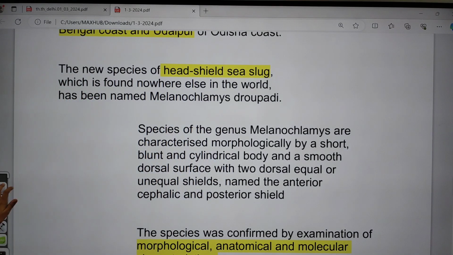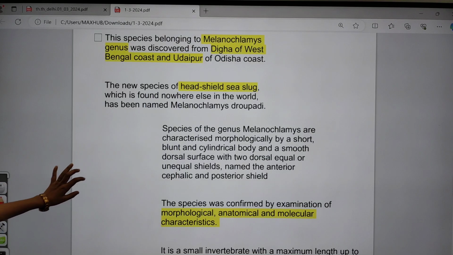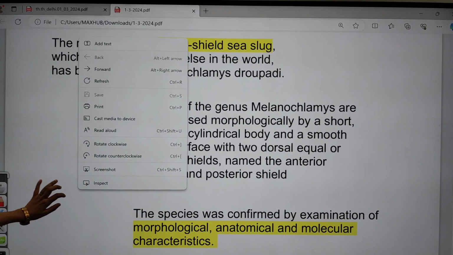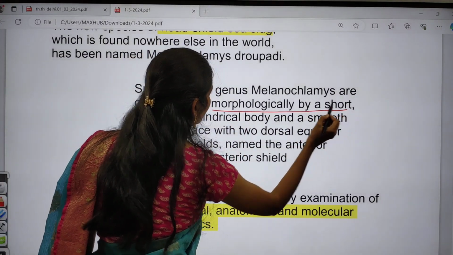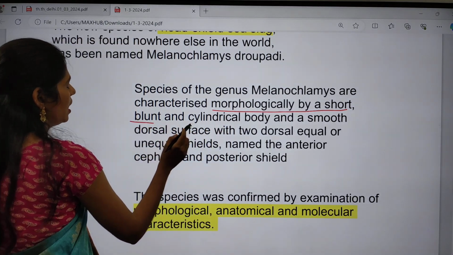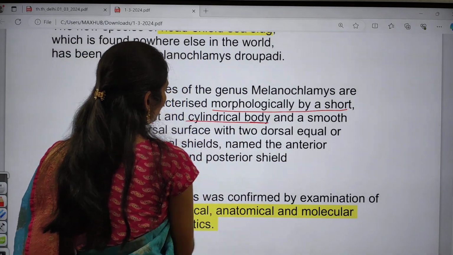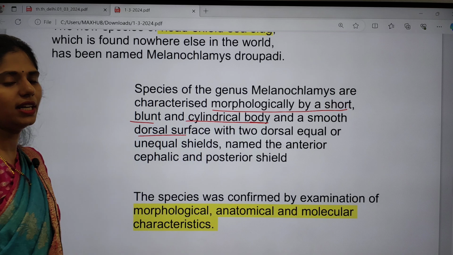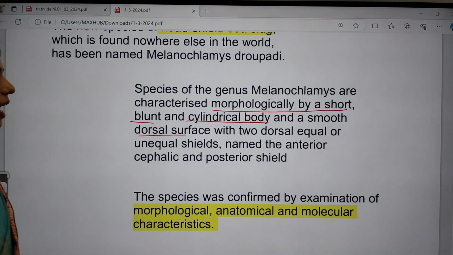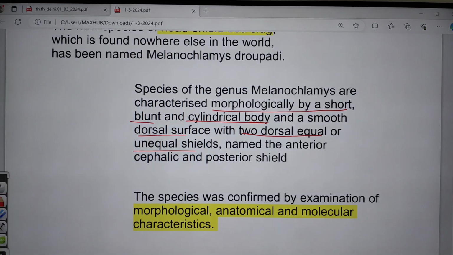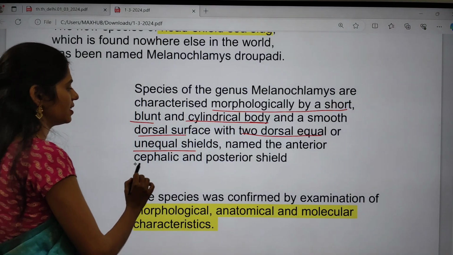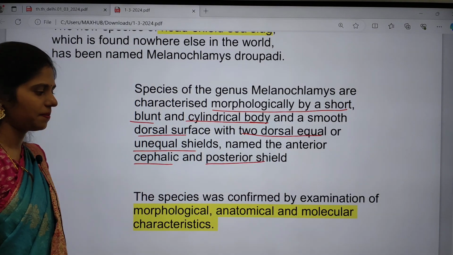Okay, so this genus, Melanoclimus, has some important characteristics. Morphologically they are short and blunt, with a cylindrical body and a very smooth dorsal surface, and also two dorsal equal or unequal shields, named the anterior cephalic and posterior shield.